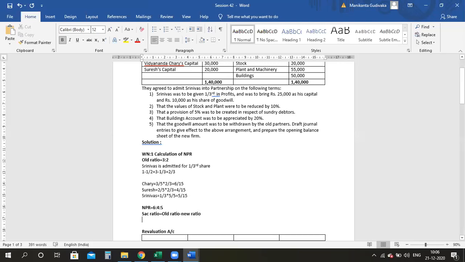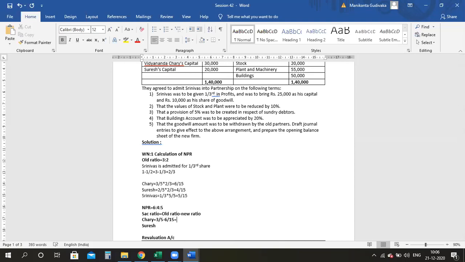Old ratio and new ratio I need to find out for Chari and Suresh. Now Chari's old ratio is how much? 3 by 5. Yes or no? 3 by 5 minus my new ratio, which is 6 by 15.